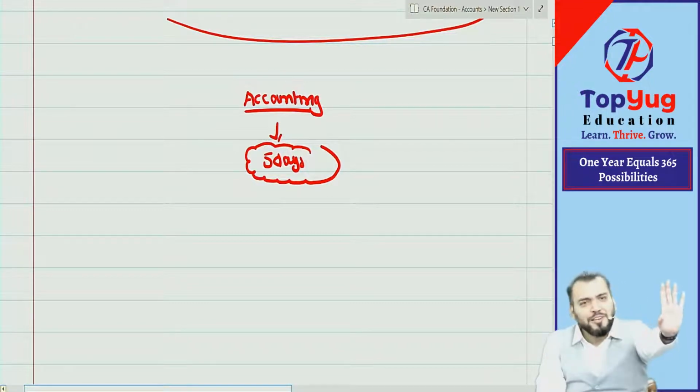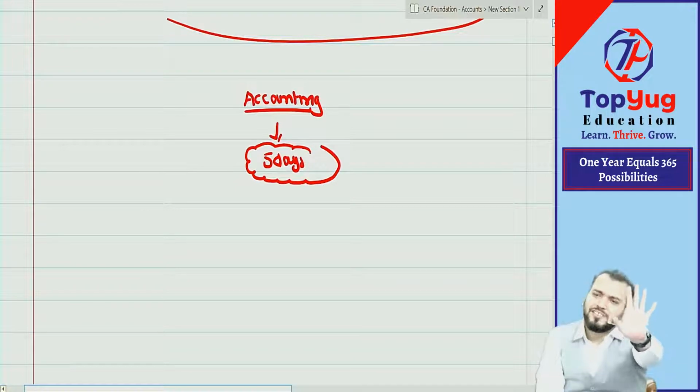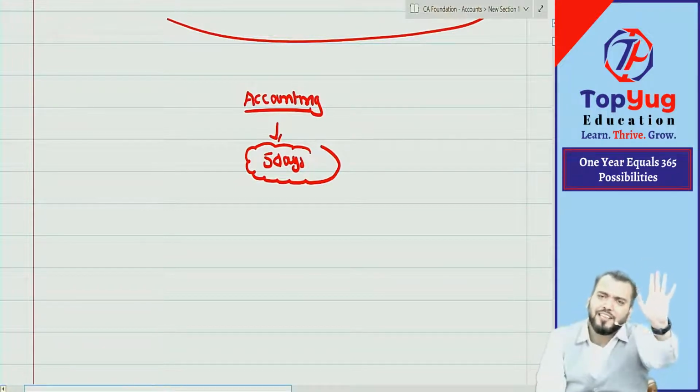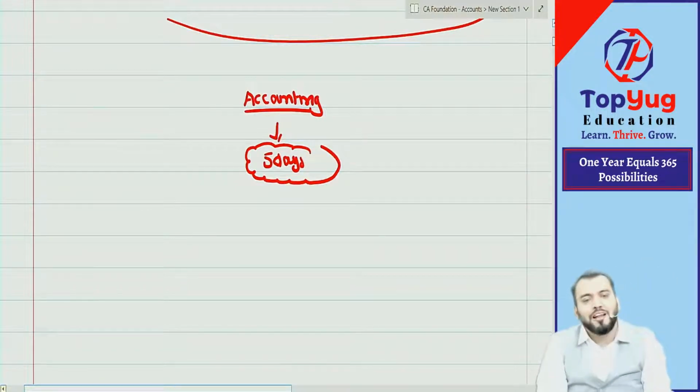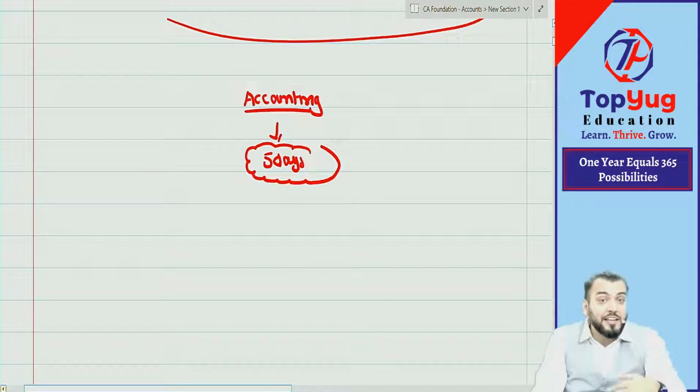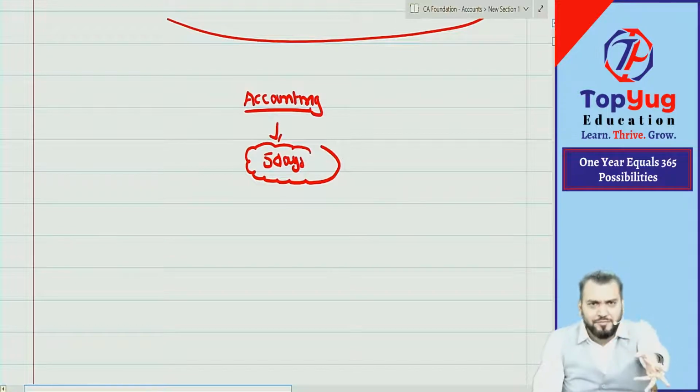I know whatever you have done. I know what you have done in accounting. Even though you have scored 90%, okay, because I have also scored 99 in my class 12. But I know what I was knowing at that time. Then when I came to CA Foundation, I started studying ICAI study material. Then I realized I don't know anything. You are the same, correct? So I know what you have done, and I know what is required to be done. Because of that reason, I am saying that I require your 5 days.